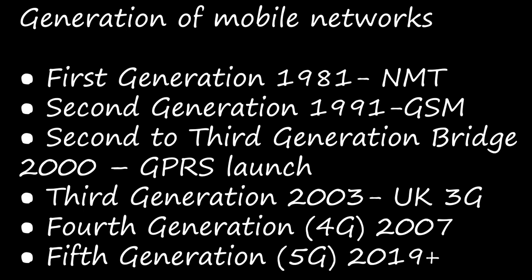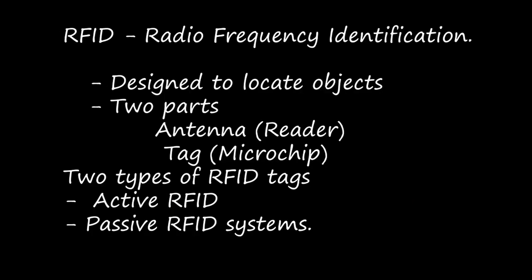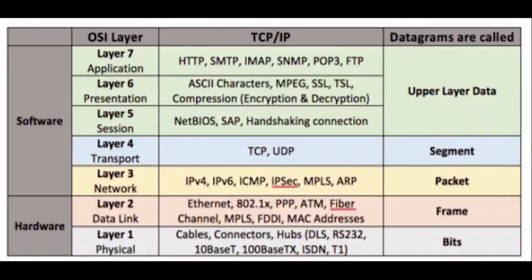And then we have seen about WLANs, 802.11, and we have seen about RFID and RFID tags. And we have seen about the OSI model and the layers in the OSI model. What are the layers we saw? Physical layer, data link layer, network layer, transport layer, session layer, presentation layer and application layer, right?